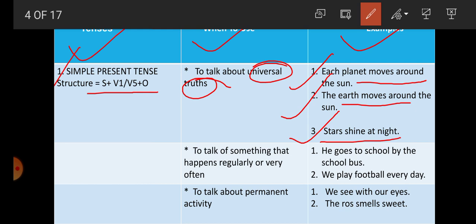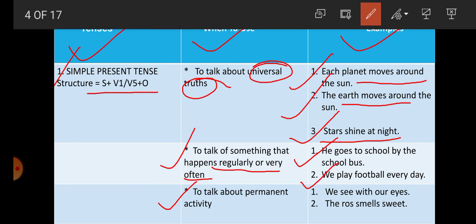Now the second situation, when to use: to talk about something that happens regularly or very often, or you can say daily. For example, he goes to school by the school bus. These activities happen regularly. That's why we are using the structure of simple present tense. Next example, we play football every day. Again this is done regularly, that's why it is written in simple present tense.